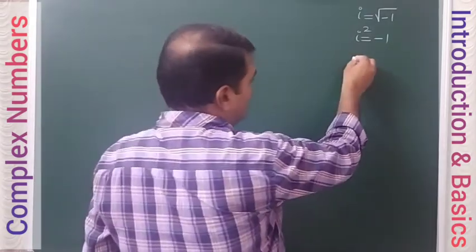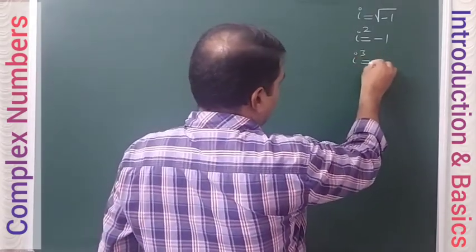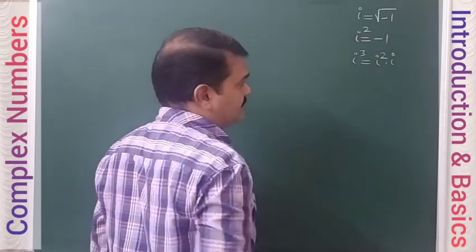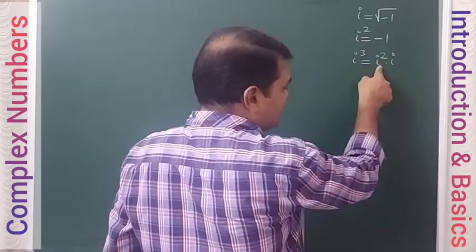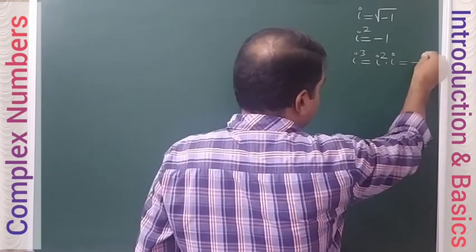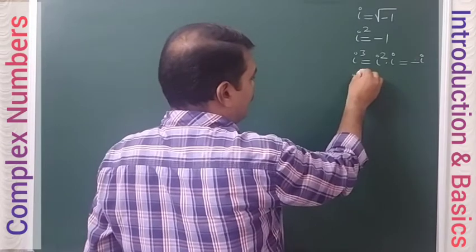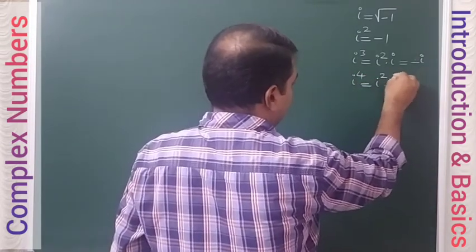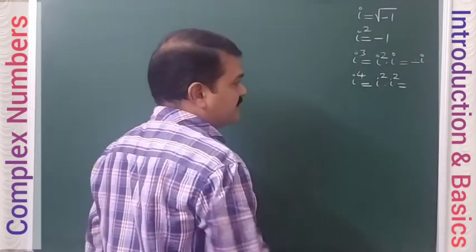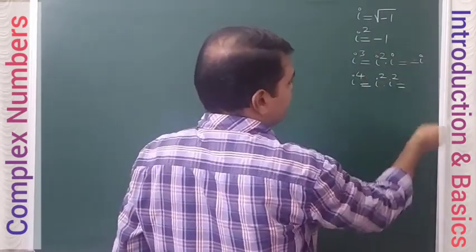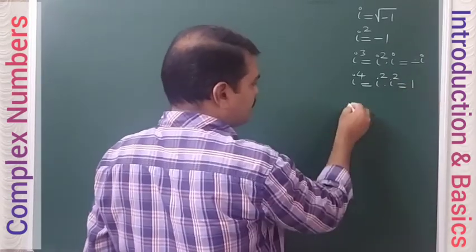Next, what is i cube? i cube means you can write that as i square into i. And i square is minus 1, so minus 1 into i, so it is going to be minus i. Next, i power 4 means you can write that as i square into i square. i square is minus 1, so minus 1 into minus 1 means plus 1.